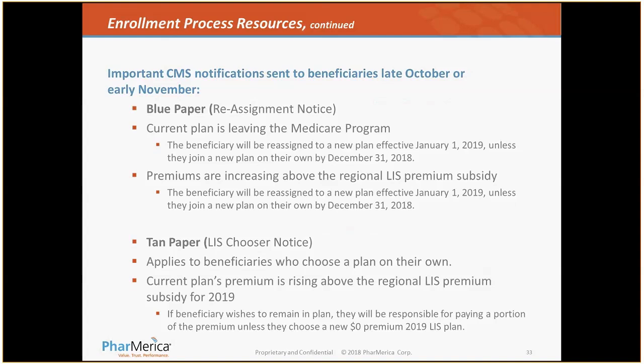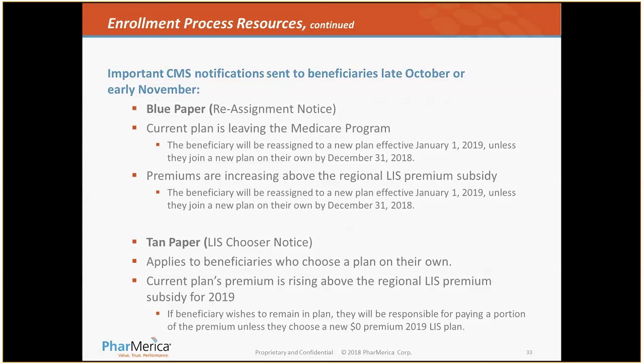And again, as we mentioned earlier, some important notifications that the beneficiary or responsible party should already have received and have in their possession: the blue paper, which is the reassignment notice. That means that either their current plan is leaving the Medicare formulary and they need to select a new plan, or that their current plan is losing the low-income subsidy and premiums are increasing above the LIS premium subsidy, and they need to select to be reassigned to a new plan for 2019.